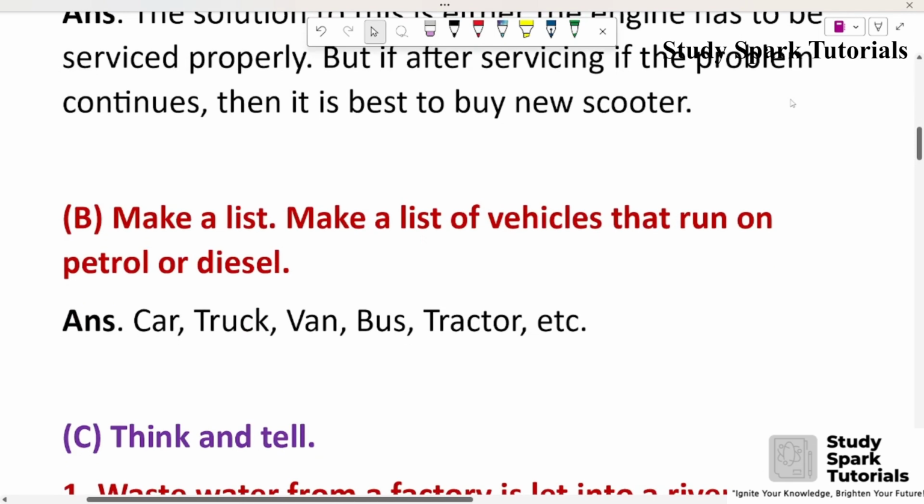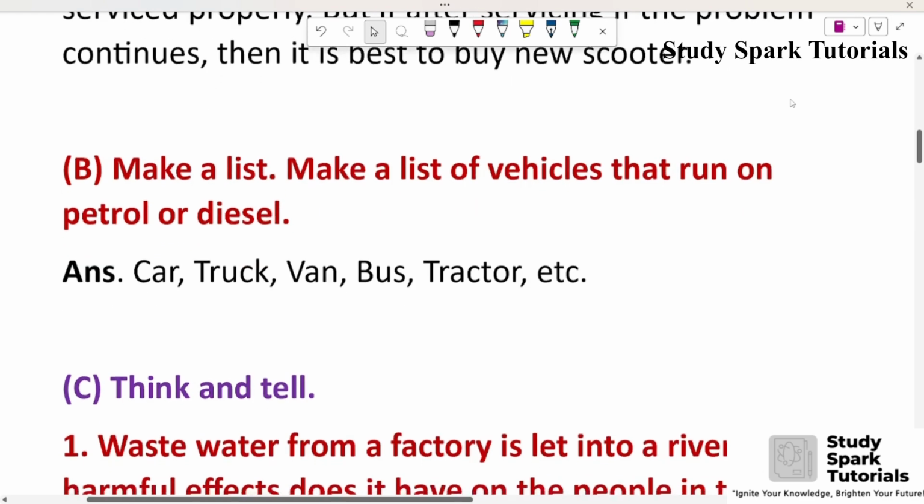B. Make a list of vehicles that run on petrol or diesel. Answer: car, truck, van, bus, tractor, etc.